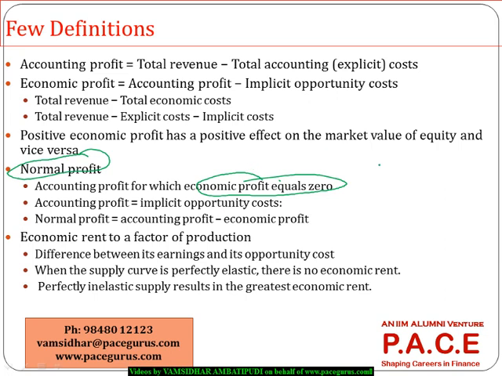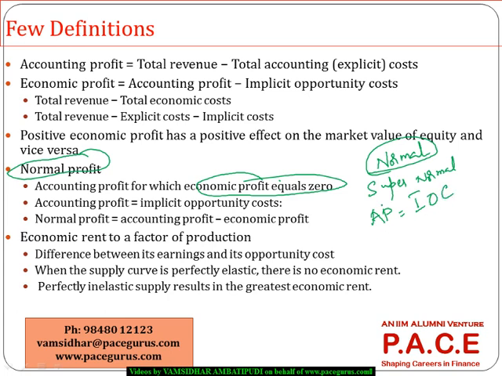So here in economics we use the words normal profit and supernormal profit. Normal profit means the economic profit is zero, means accounting profit is equal to implicit opportunity costs.